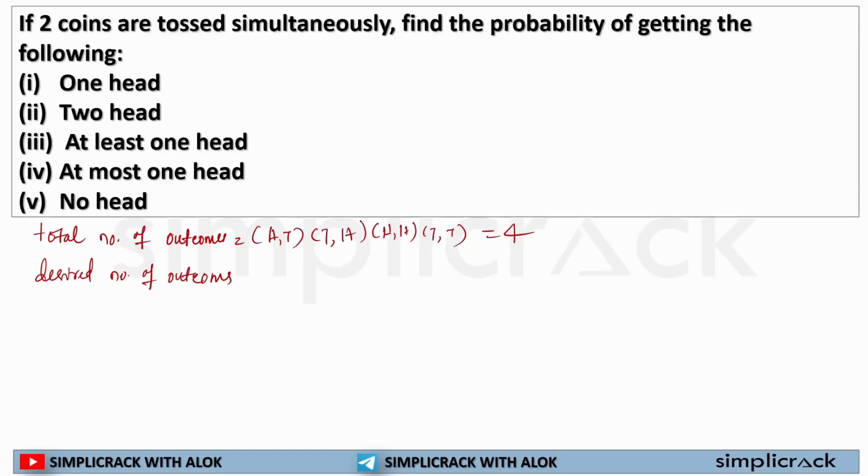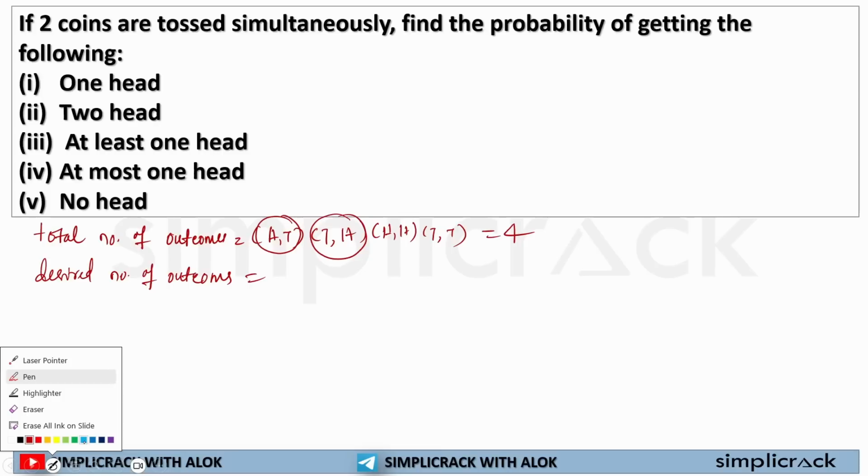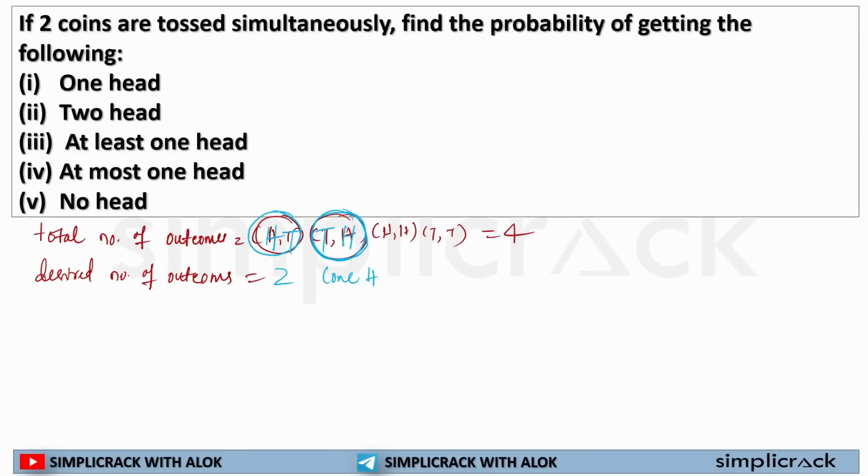Now it says, in how many cases will I get only one head? Here, in this case and in this case. Let me change the color. So here, this is head and tail, and this is tail and head. Please ignore my handwriting, I'm trying to make it as clean as possible. So in two cases, I will get one head.